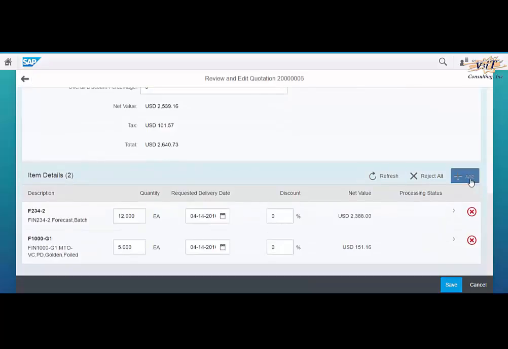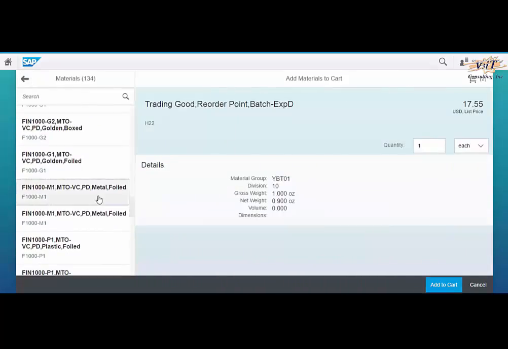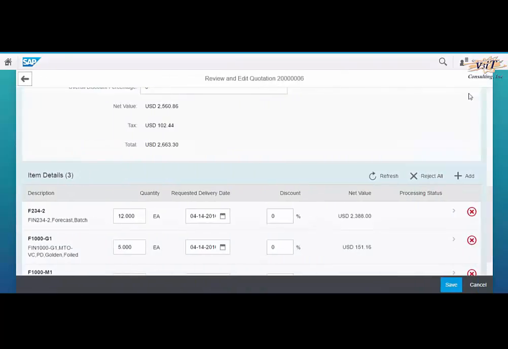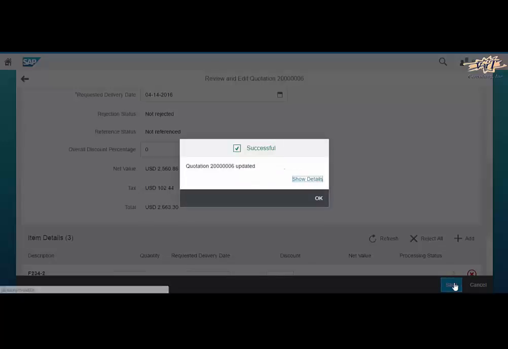So we will make some changes to the quotation, such as adding a new material. We will click on the addition symbol to add a material. Once we have selected the material and quantity, we will click on the Add to Cart button, which will then direct us to the quotation screen. Here we can see the material is added. Now we will click on the Save button so that the changes made are saved.